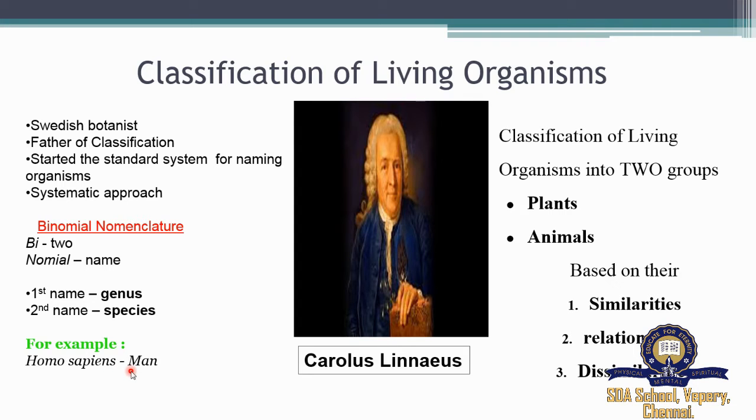For example, let us take man. The genus name is always written in capital letter. So Homo is the genus name for man, and sapiens is the species name for man. So Homo sapiens: Homo is genus and sapiens is species. This is the binomial nomenclature for man. Classification of living organisms into two groups, which are plants and animals, can be based on their similarities, relationships, and dissimilarities.